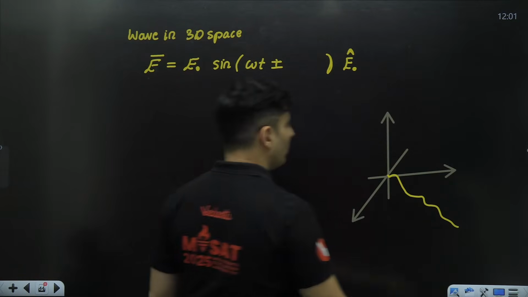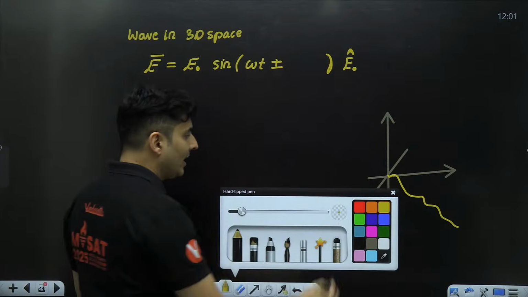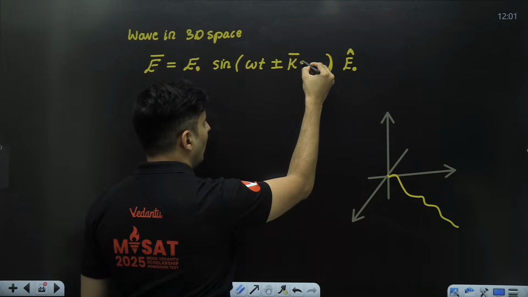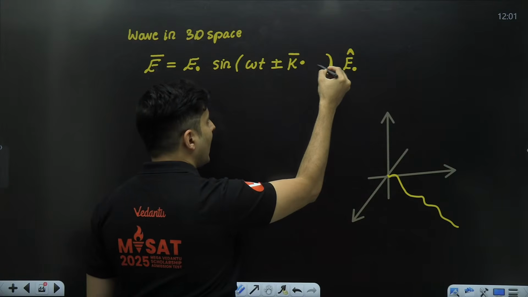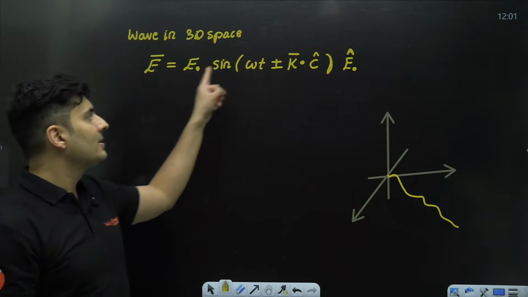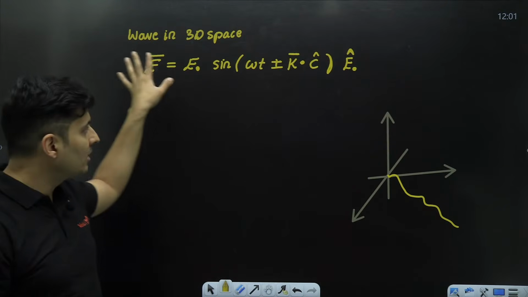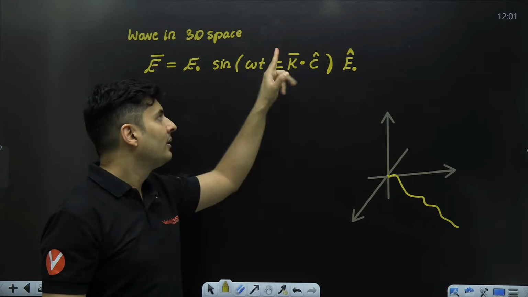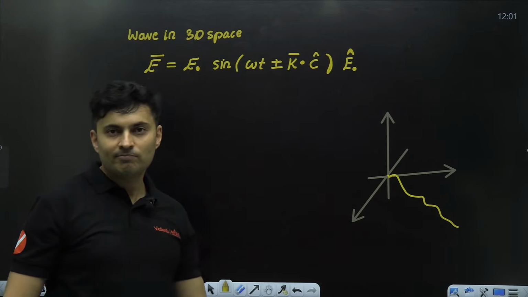Somewhere it is going, I do not know where. And inside over here, this is the tricky part. It is k bar dot r hat, or basically c hat. K bar dot c hat. This is the modified equation for a wave in three dimension. There is a dot product with k and c.